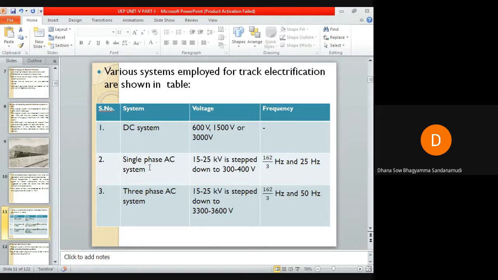If the system is single phase AC system, then the voltage required is 15 to 25 kilovolts, that is stepped down to 300 to 400 volts at a frequency of 16 2/3 hertz and 25 hertz. If the system is three phase, then a voltage of 15 to 25 kilovolts is stepped down to 3300 to 3600 volts at a frequency of 16 2/3 hertz and 50 hertz.